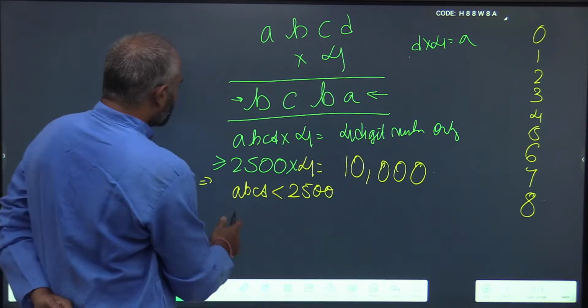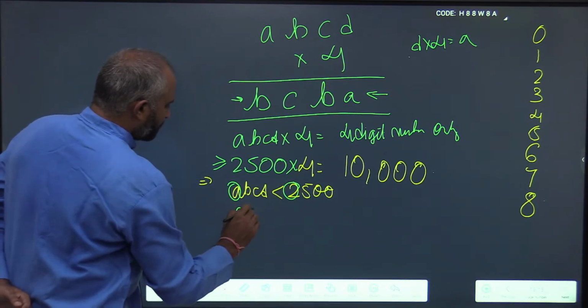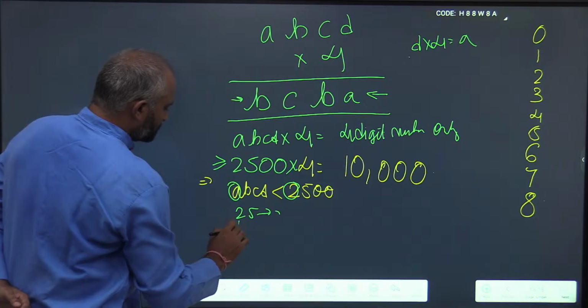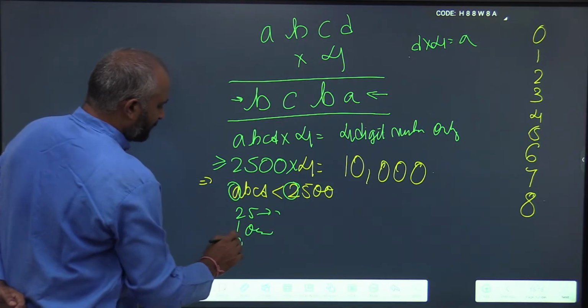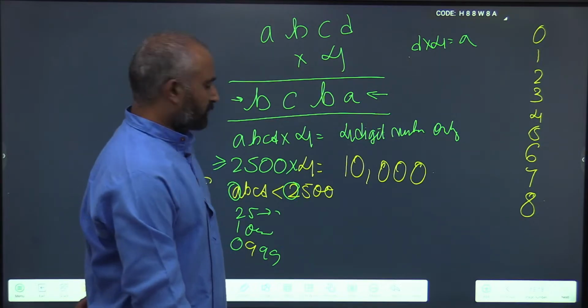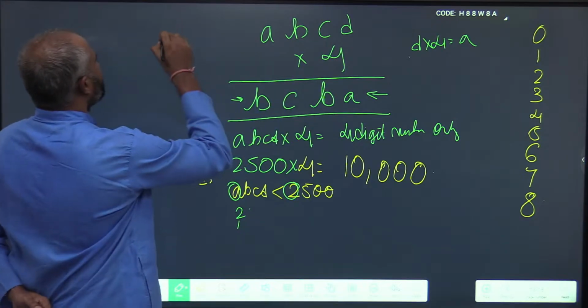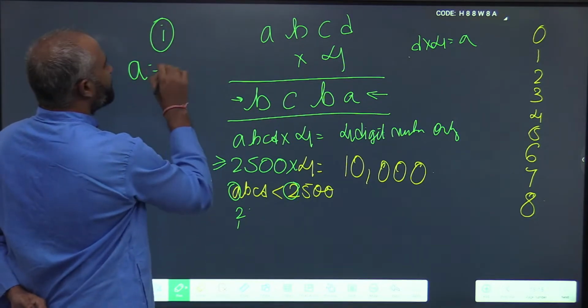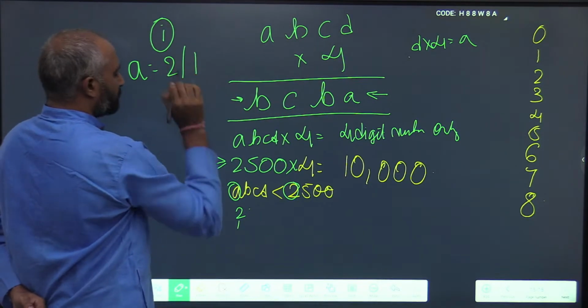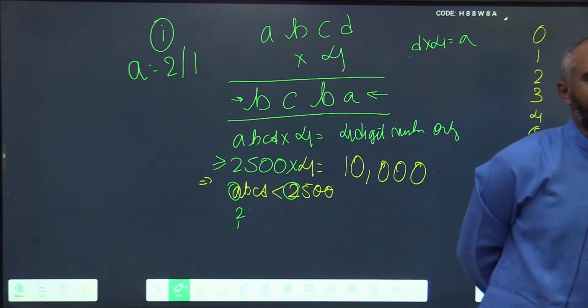Now what are the cases for A? Either it is in the 2000s or it is in the 1000s. It can't be in the 0-999 range, right? So the case for A is either 2 or 1. Why?